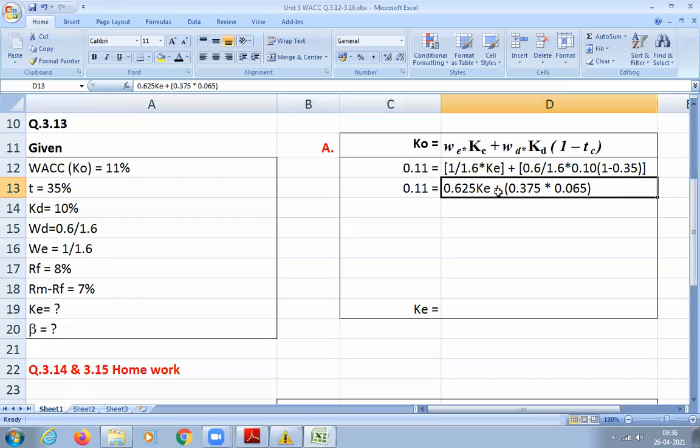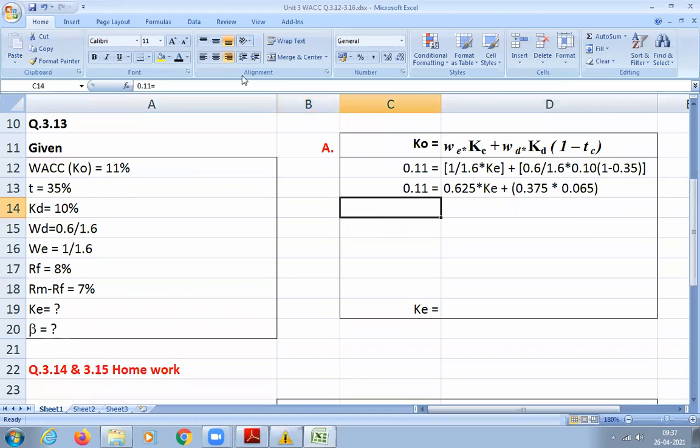Okay. And this one divided by 1.6, are you getting 0.625? Please confirm. Yes, correct. So 1 divided by 1.6 is 0.625, and 0.6 divided by 1.6 is 0.375, and 0.1 into 0.65 is 0.065.